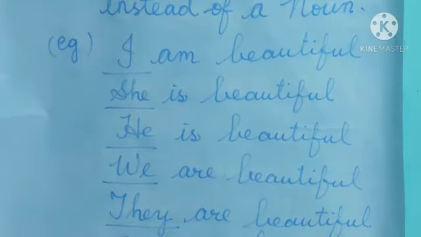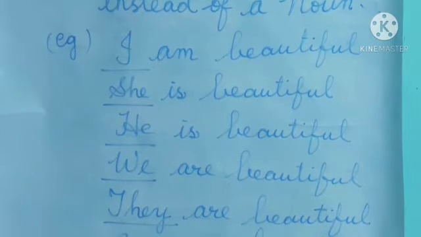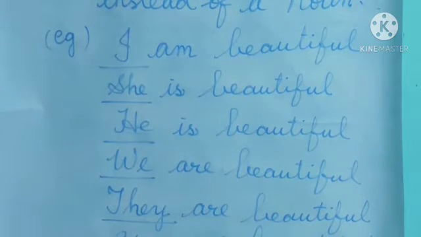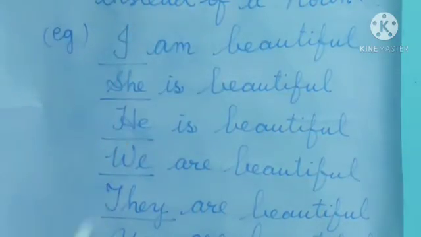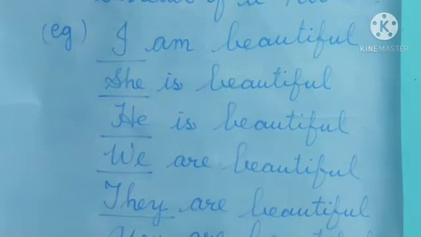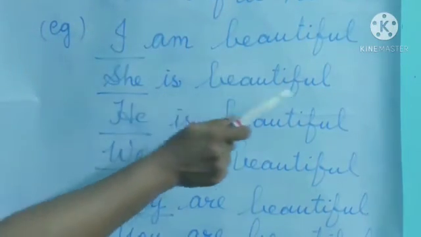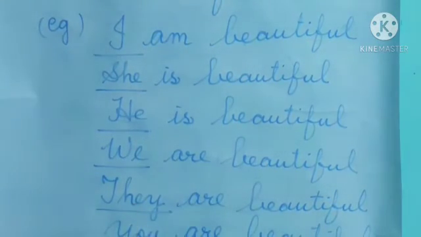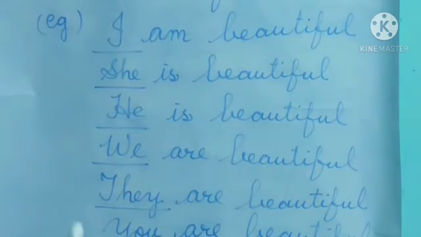And do you know what a pronoun is? We have already learned this. What is a pronoun? A word that is used instead of a noun. Instead of a noun, we use a word that is called a pronoun. For example, I am beautiful. She is beautiful. He is beautiful. We are beautiful. They are beautiful. You are beautiful.